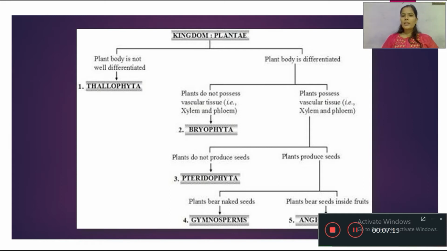Then further categorization by seeds. Some plants produce seeds and some plants do not produce seeds, that is the group pteridophyta. Plants that produce seeds are again divided into two types. Plants that bear naked seeds, meaning the seed isn't covered with any membrane, are the group gymnosperm. Plants that bear seeds inside fruit are the angiosperm, and angiosperms are also called flowering plants.